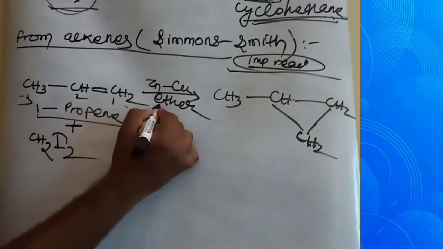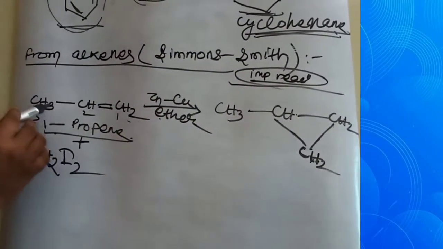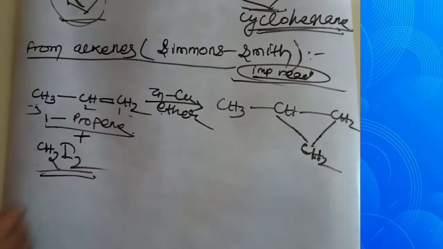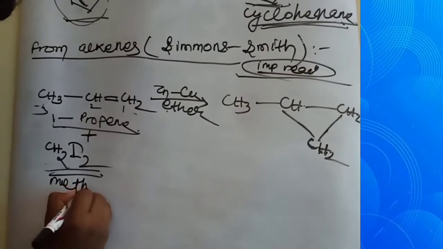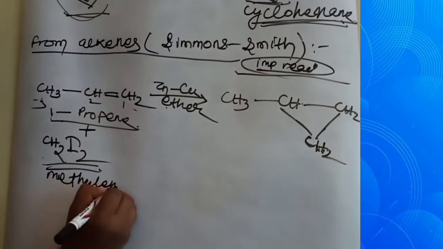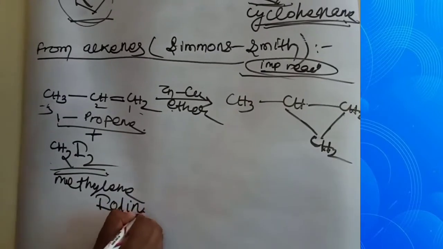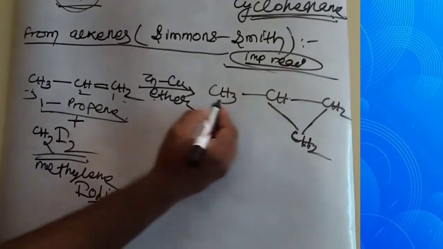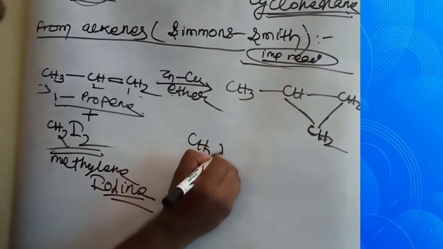In presence of zinc, copper and ether, this undergoes reaction with CH2I2, means methylene iodide.